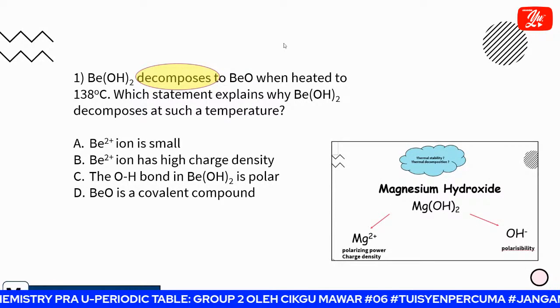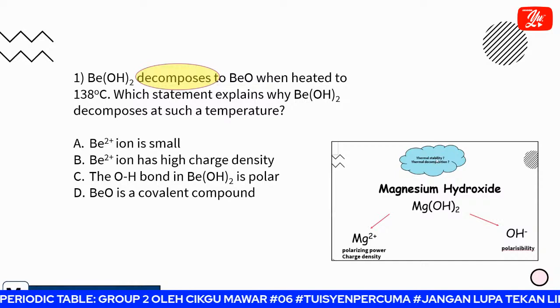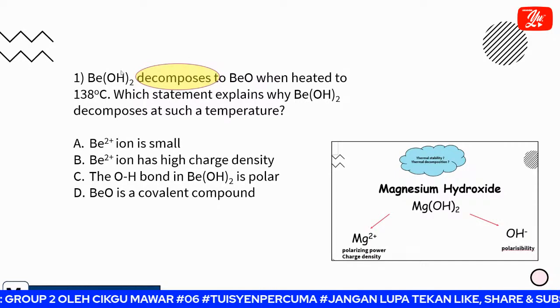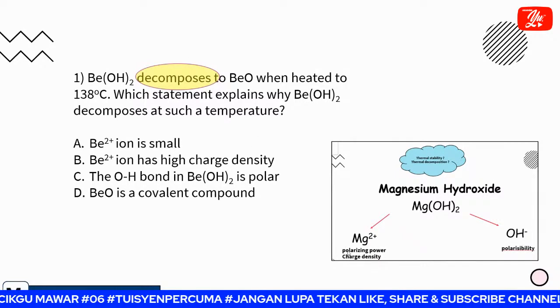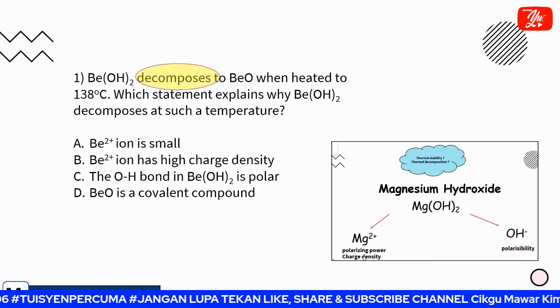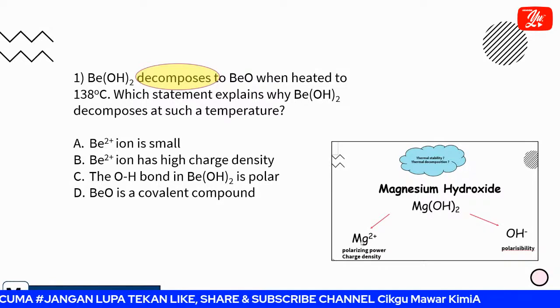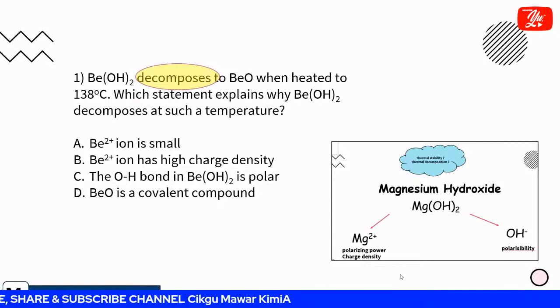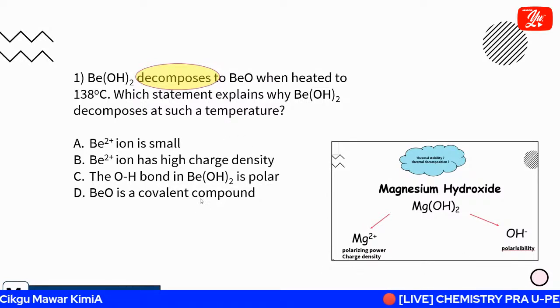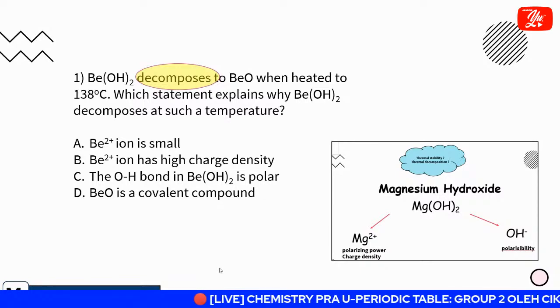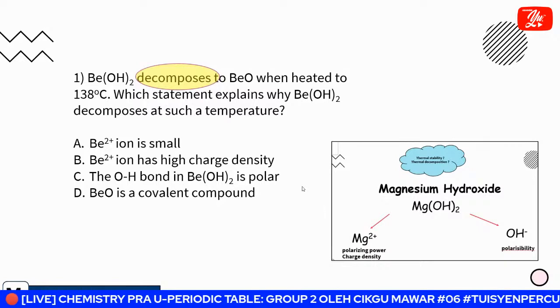So when we talk about decompose, remember, when we say decompose or thermal stability of group 2, you know that beryllium is in group 2. So the keyword must be either polarizing power, if you want to compare the cation, or for hydroxide, polarizability. Also charge density for the cation. So which one is the correct answer? Is there an answer, Teacher Kong? For the time being, no.